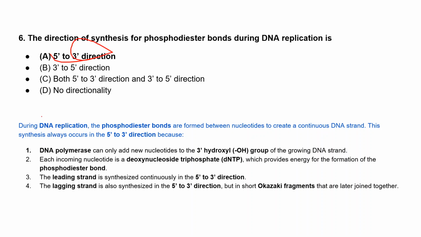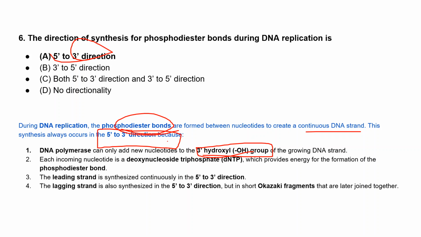So, what happens during DNA replication? Phosphodiester bonds are formed between the nucleotides to create a continuous DNA strand. This synthesis always occurs in the 5' to 3' direction. Why? Because DNA polymerase can only add new nucleotides to the 3' OH group of the growing DNA strand.